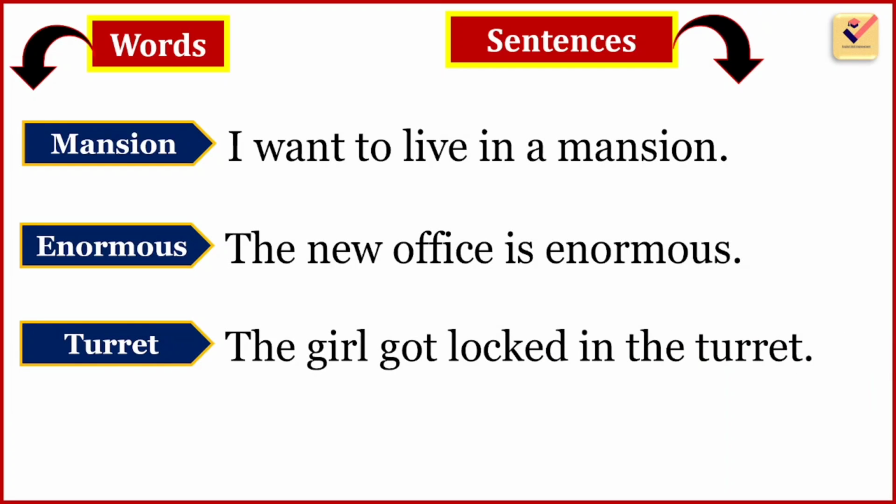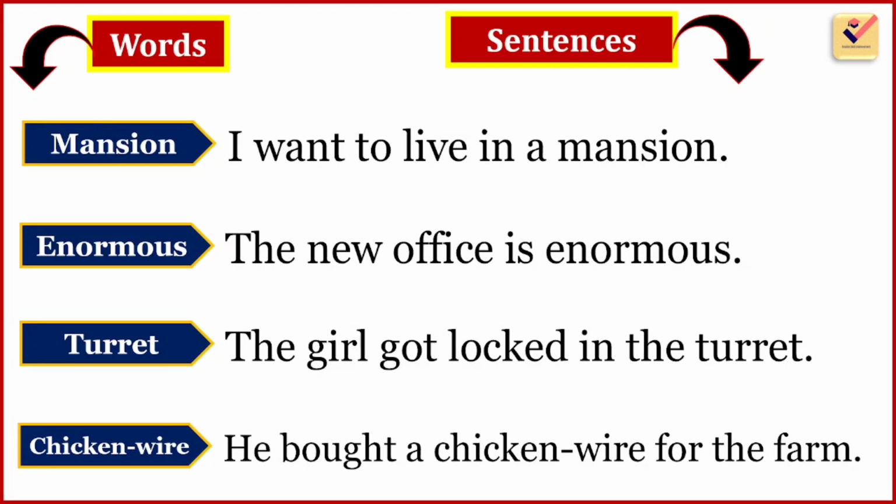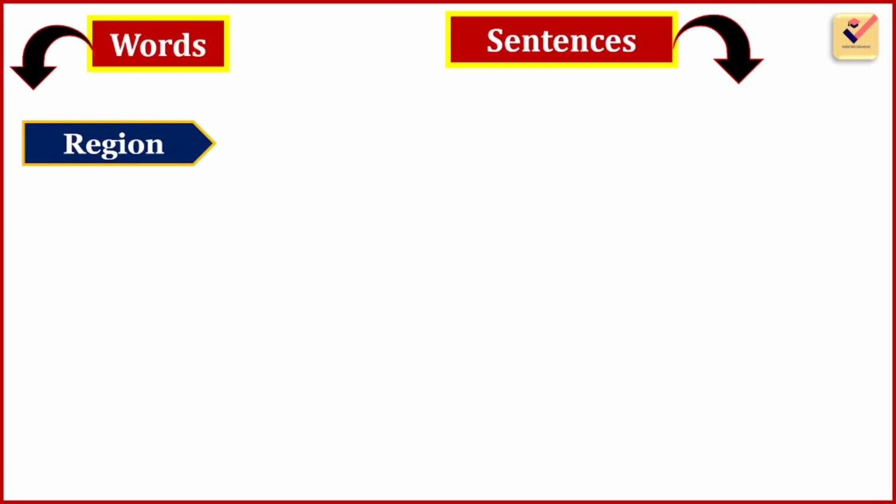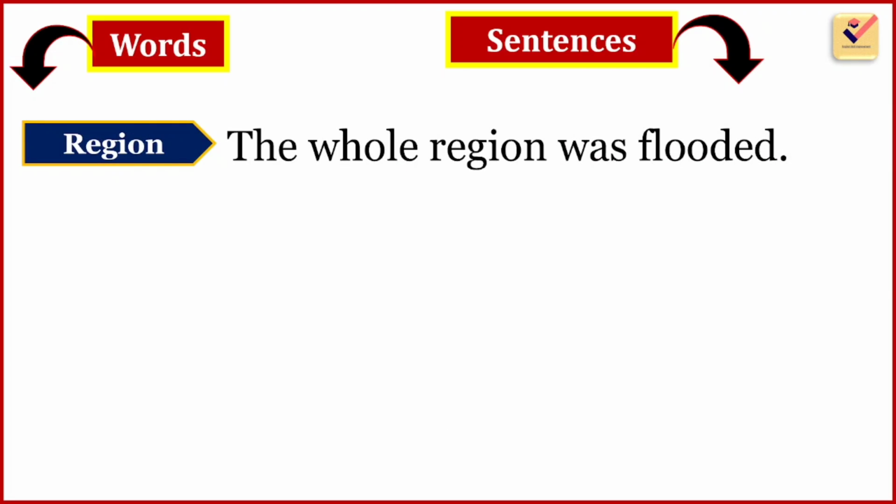Turret. The girl got locked in the turret. Chicken wire. He bought a chicken wire for the farm. Region. The whole region was flooded.